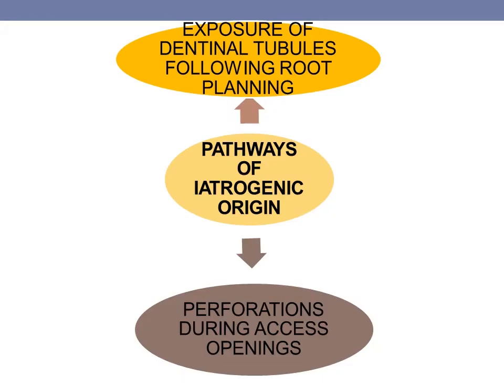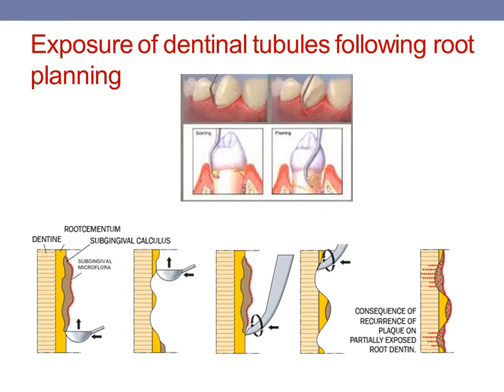Then coming to pathways of iatrogenic origin, these include the exposure of dentinal tubules following root planing, and second is the perforation during access planing. Coming to the first, that is exposure of dentinal tubules following root planing. Now this lesion can occur iatrogenically because of this mechanism.